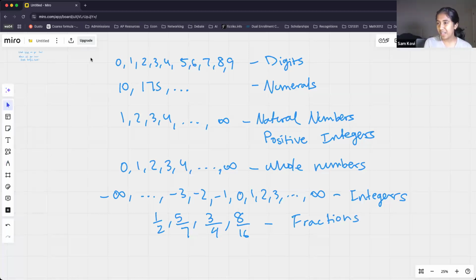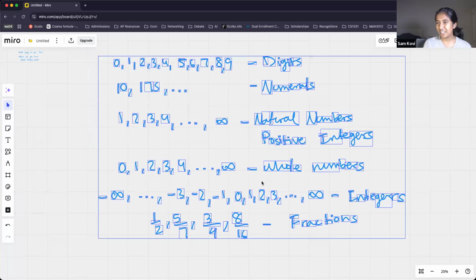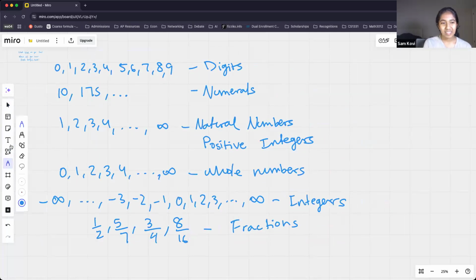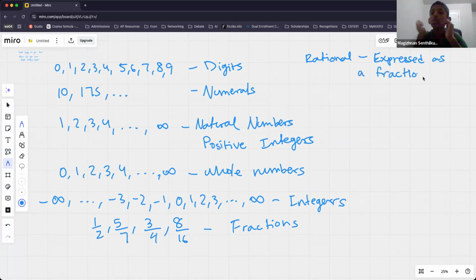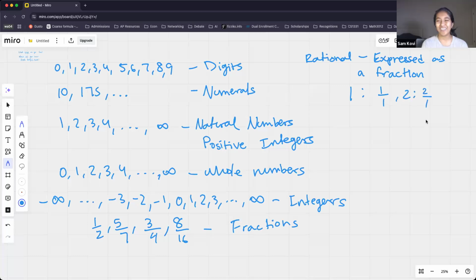Now I'm going to scoot this over a little bit and introduce some pretty interesting numbers. We've got rational numbers. So rational numbers include integers, but they also include fractions. So anything that can be expressed as a fraction is a rational number. So for example, I can actually express 1 as a fraction 1/1. I can express 2 as a fraction 2/1. And so you can see how integers can also be expressed as a fraction. So fractions and integers make up rational numbers.